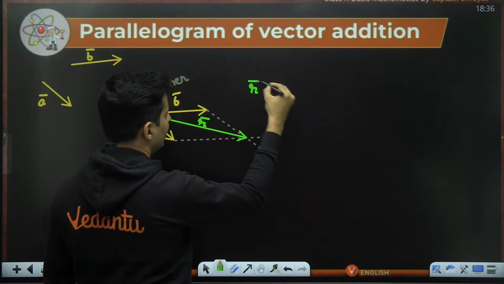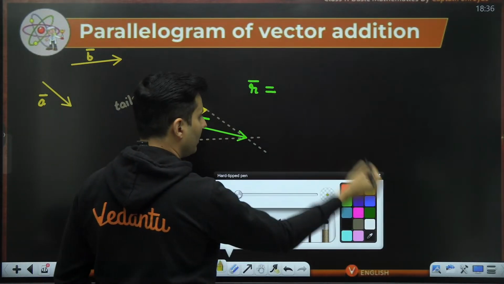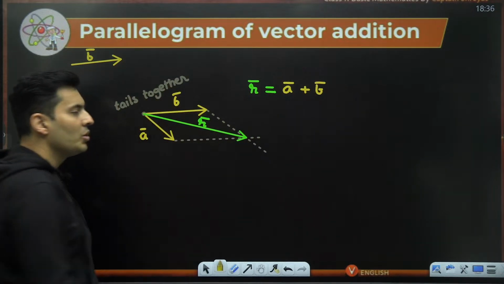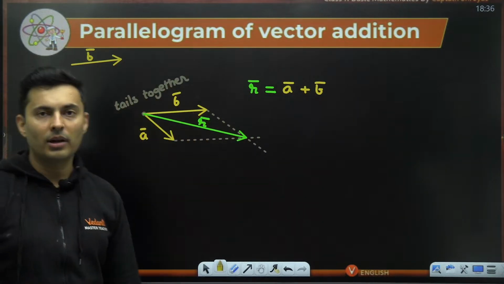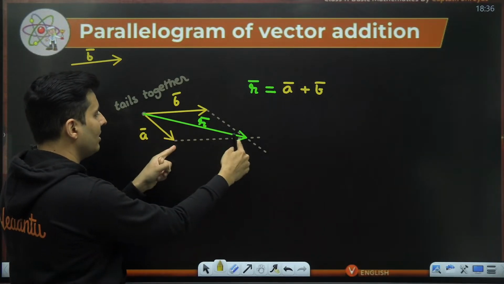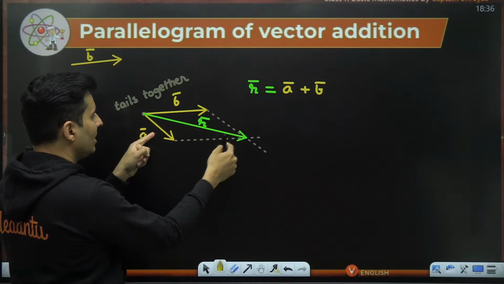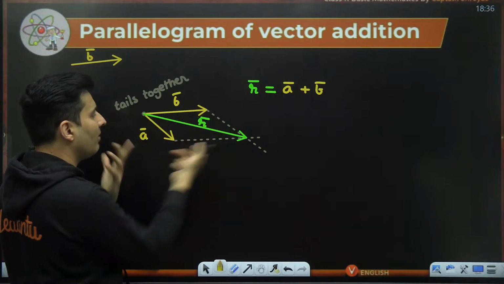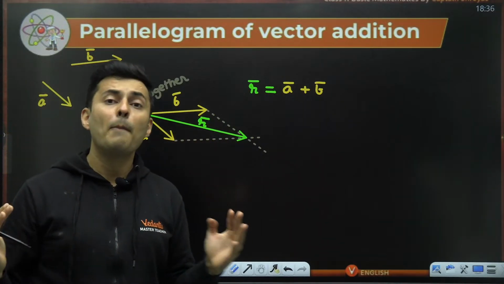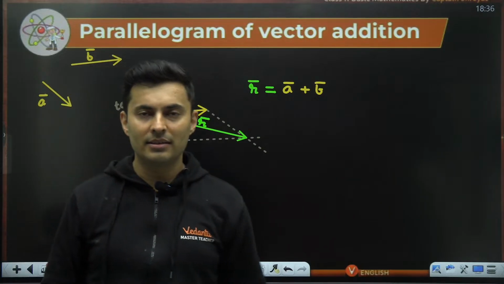So that resultant is nothing but the sum of vector A and vector B. This is how you add using the parallelogram law. As you can see, if I shift vector B here, it becomes a triangle law. If I shift vector B back here, it becomes parallelogram law. So it's actually one and the same thing. It's just different perspectives of looking at the same thing.